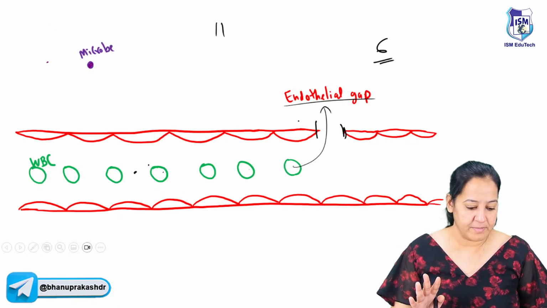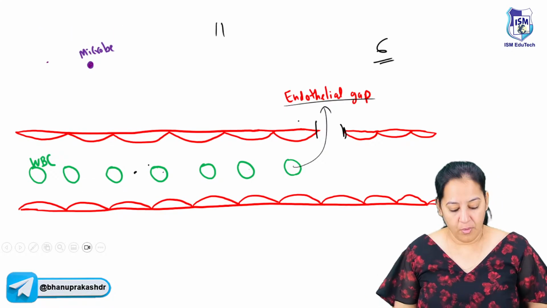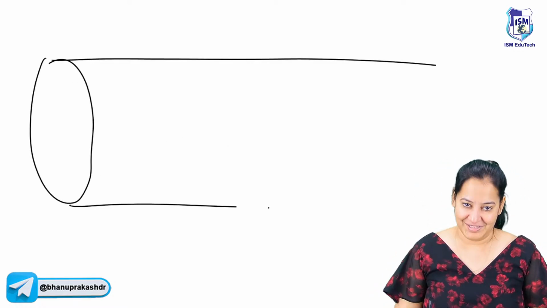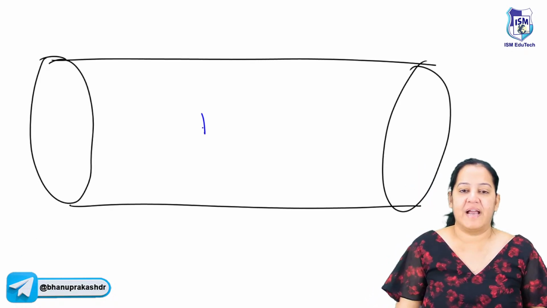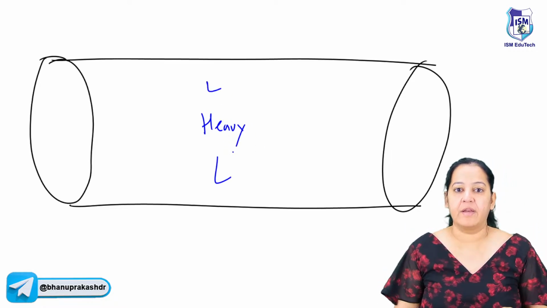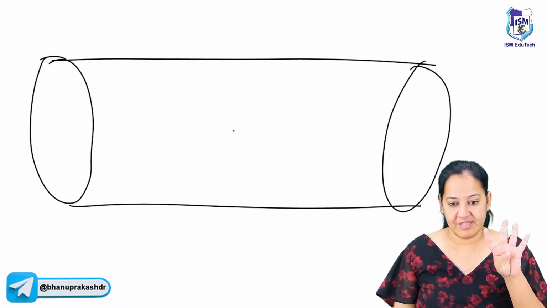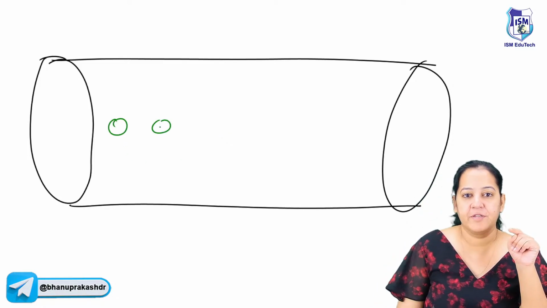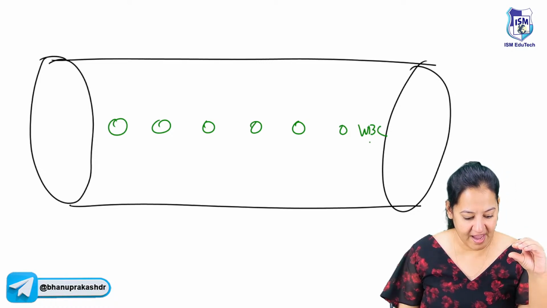Did you get this diagram? Give me a thumbs up if you got it. So let me tell you the six cellular events. Listen. Have you heard about Bernoulli's theorem in physics? Let me apply Bernoulli's theorem here. Let's read a little bit of physics. Bernoulli's theorem says that the heavy portion in a fluid travels at the center and the light portion travels at the periphery. Now, let's say the blood vessel is a pipe, a hollow vessel. There are 4 things in the blood vessel: RBC, WBC, platelet and plasma. So, who is the heaviest? WBC is the heaviest. It travels at the center.